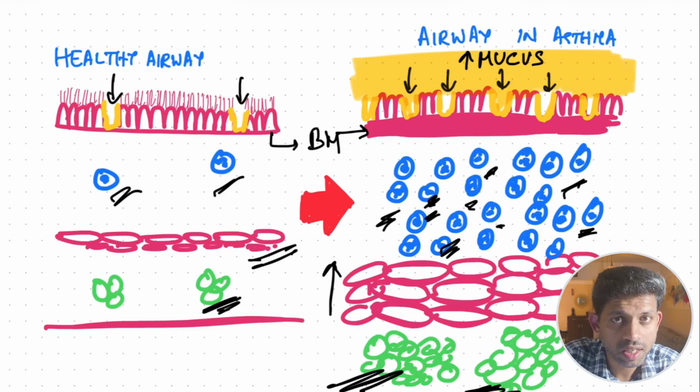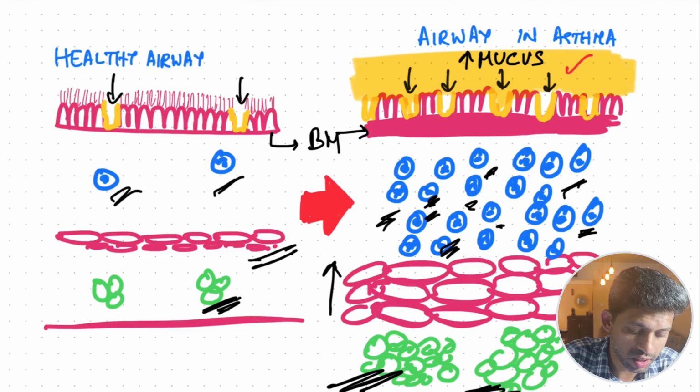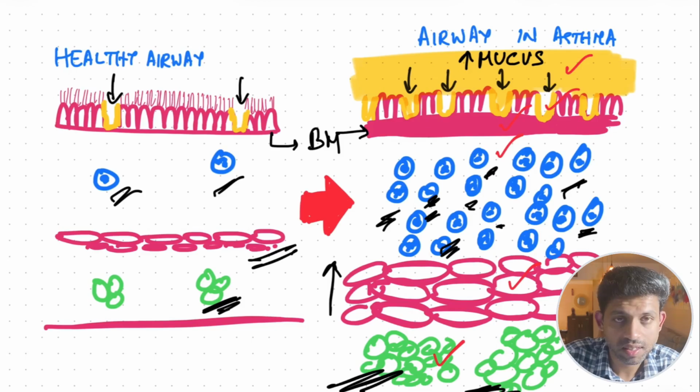Along with these, you get all the findings which we discussed earlier, including increased mucus, increased goblet cells, thickened basement membrane, increased inflammatory cells, smooth muscle cell hyperplasia and hypertrophy, and enlarged submucosal glands, etc.